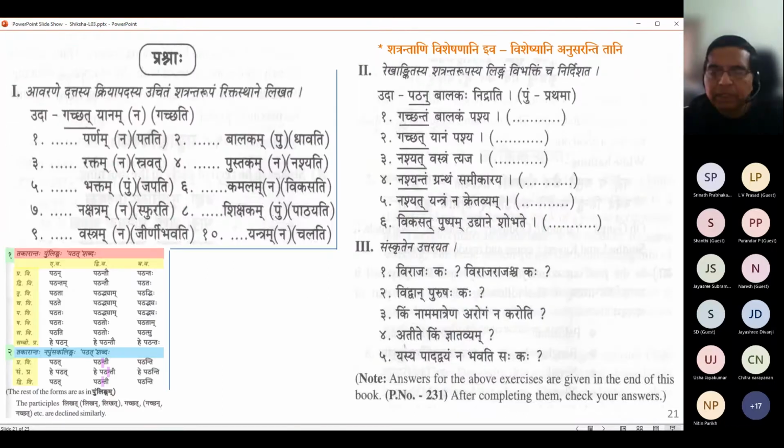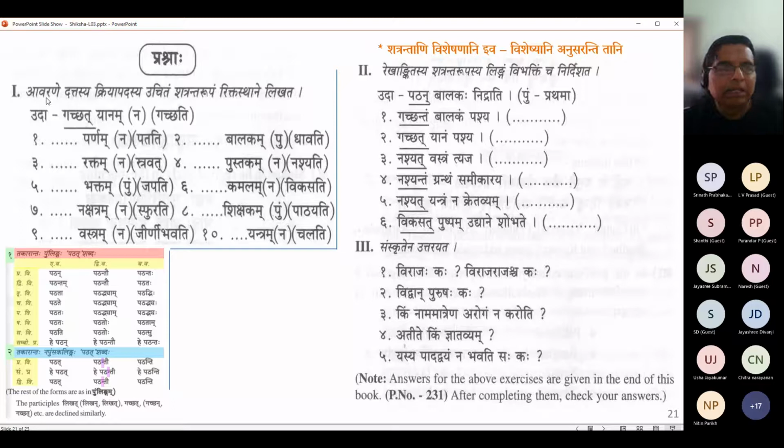So some questions at the end of the chapter. Very quickly, let us walk through them. Avarane dattasya kriyapadasya uchitam shatrantarupam riktasthane likhata. So we are supposed to substitute the proper shatranta rupa. For example, here they put the lat lakara in brackets, patati, so that for the same dhatu, we write whatever is the shatranta. What is the meaning of riktasthana? Empty space. Blank. Fill in the blank.